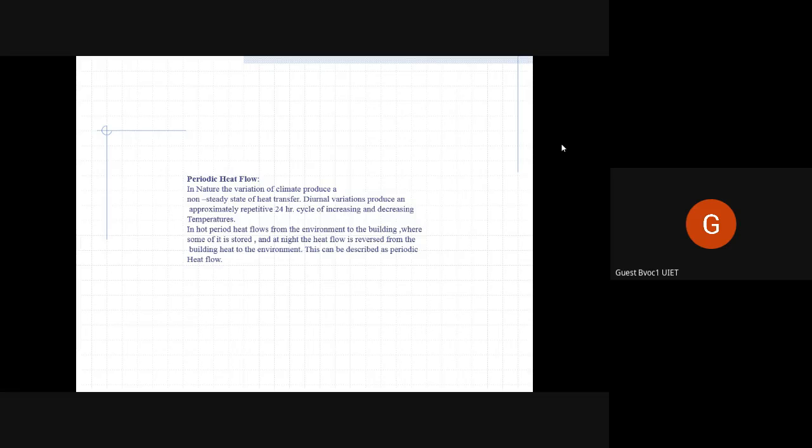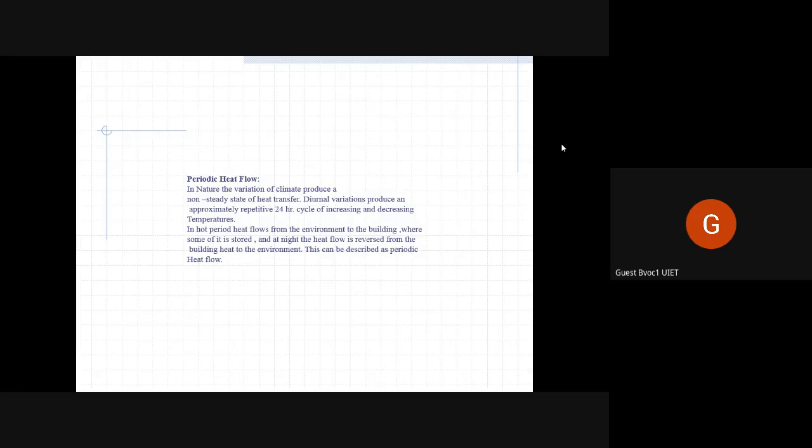So this extreme difference in temperature happens repeatedly in every 24 hours. Every afternoon the temperature will rise, and every night the temperature will go down. So this cycle of temperature increase and drop is periodic heat flow, and this happens everywhere, even in colder temperature. It is more noticeable in warmer climates, but it happens everywhere.